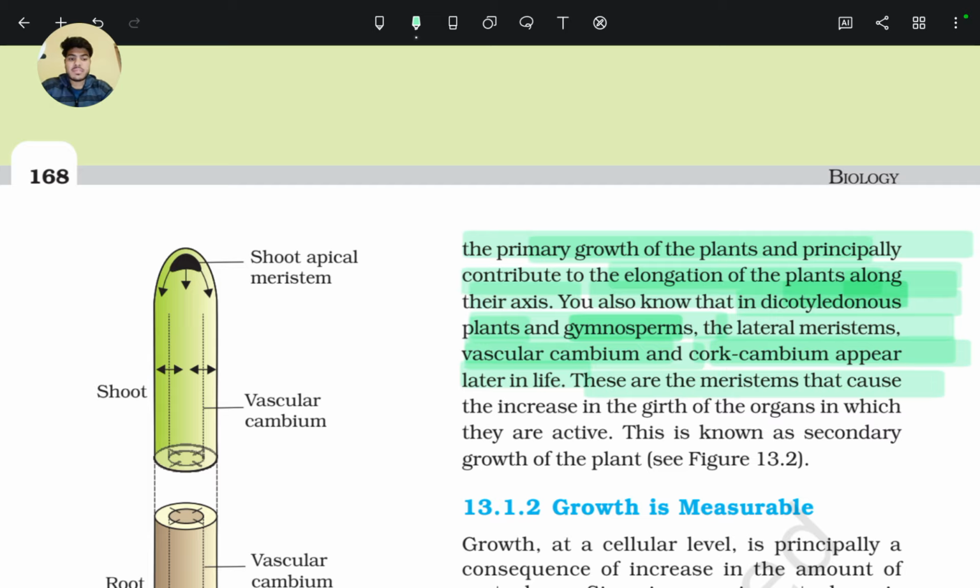These are the meristems that cause the increase in girth. So these are the secondary meristems which increase the girth, or width, of the plant or its parts in which they are active. This is also known as secondary growth of the plant.